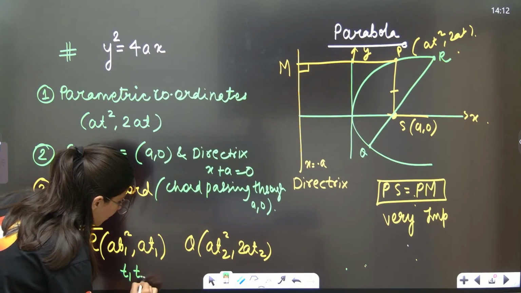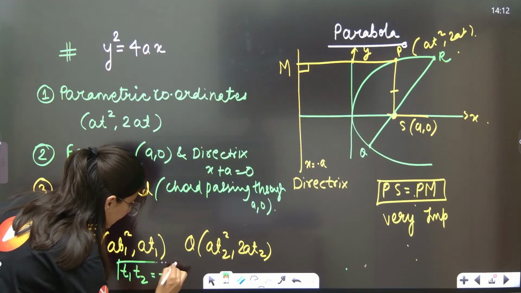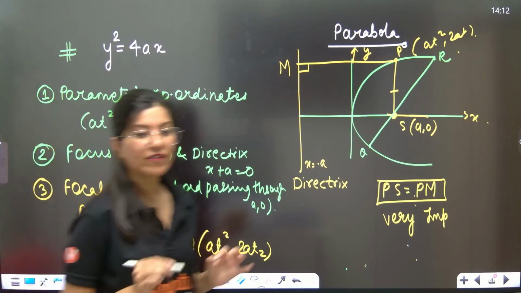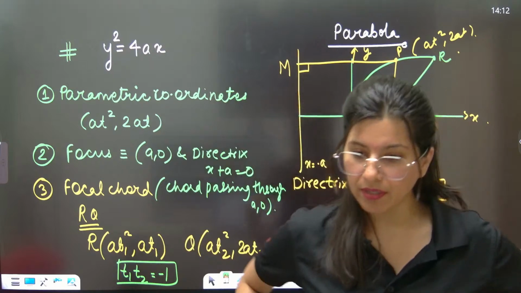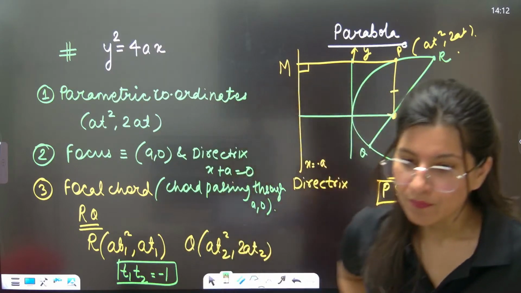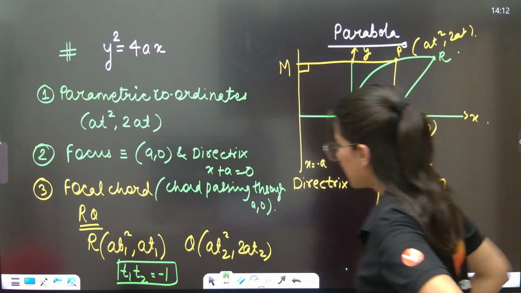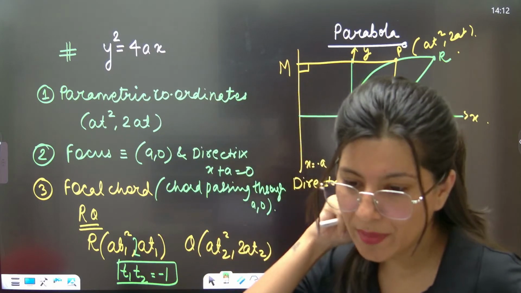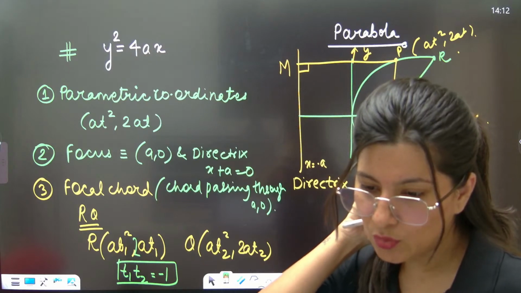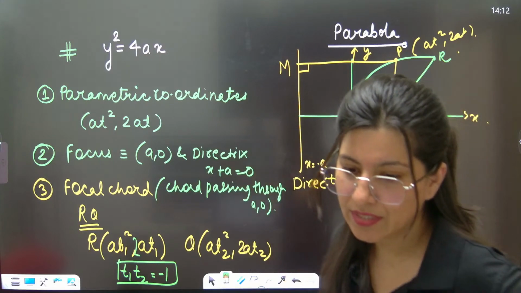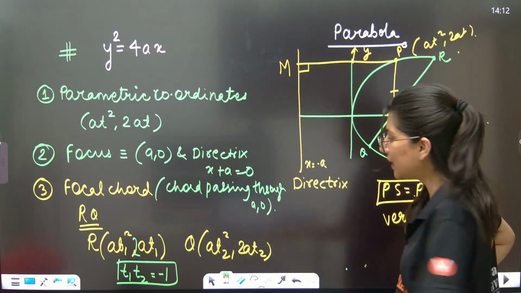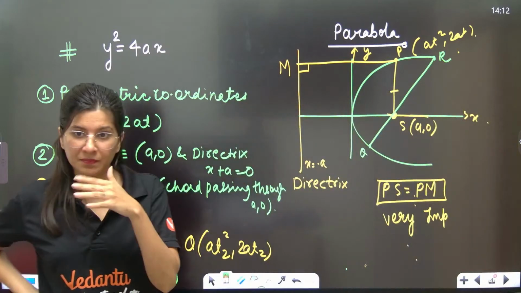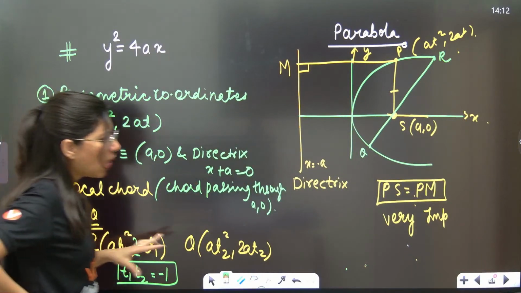t1 t2 is equal to minus 1. This is the condition of a focal chord. Everybody should be able to remember it. Yes, t1 t2 is equal to minus 1. Got it? Clear, everybody? I think till now everything is clear.